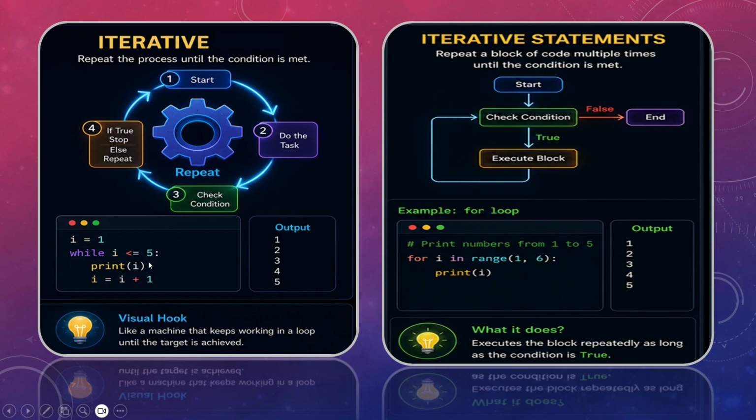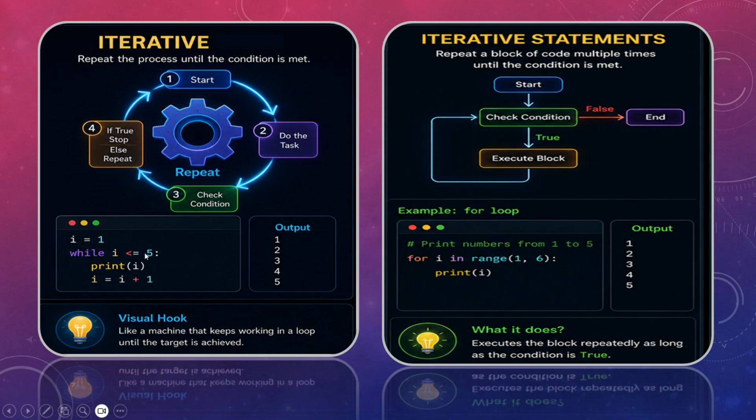So here it will check, is i less than or equal to 5? Yes, because it is 1, this condition is true. So it will go and print i. So 1 is printed. Now in the very next statement, I am increasing the value of i. So i becomes 2. So next 3, 4, 5.